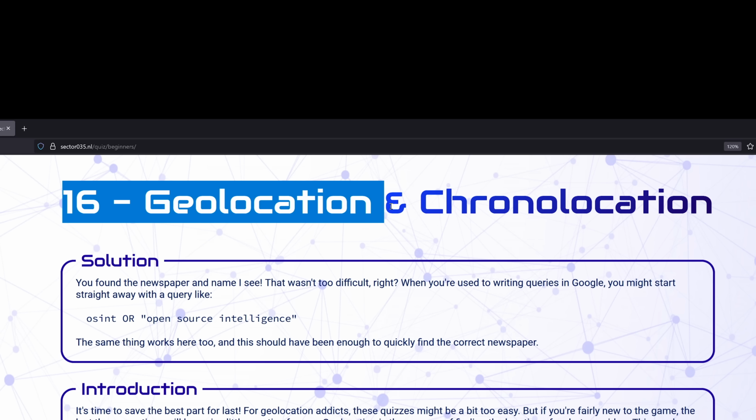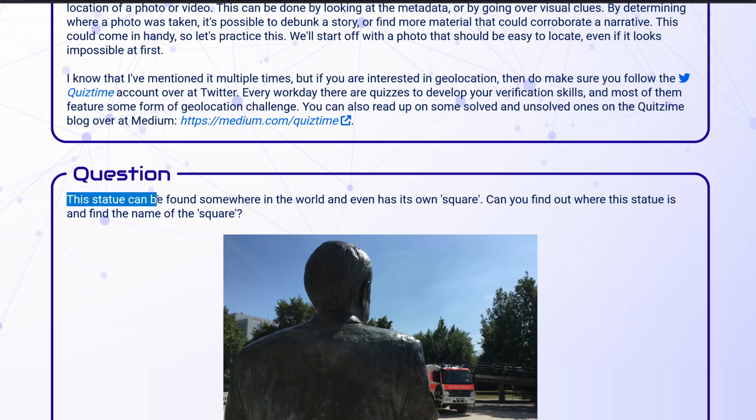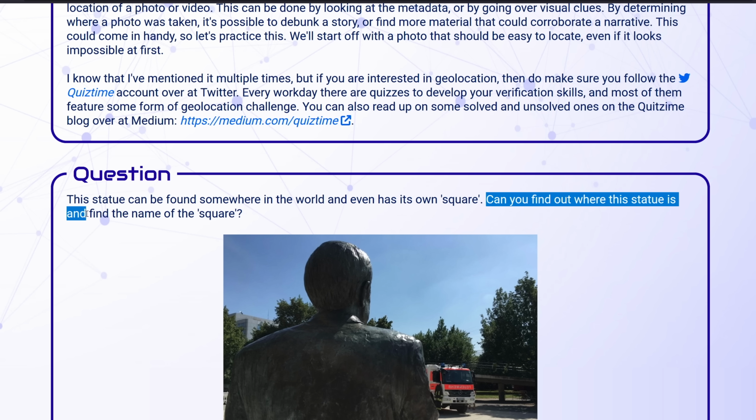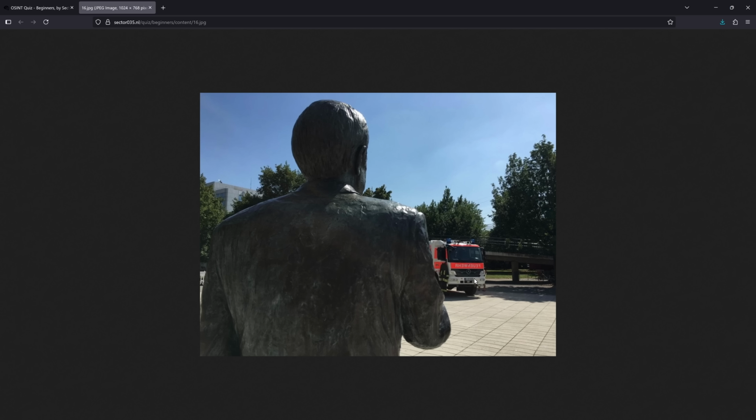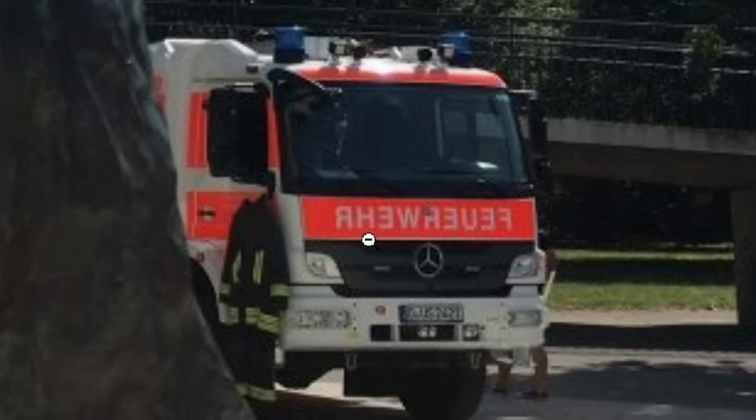16. Geolocation and chronolocation. This statue can be found somewhere in the world and even has its own square. Can you find out where the statue is and find the name of the square? Okay, let's see this image. There's some text on that card there.